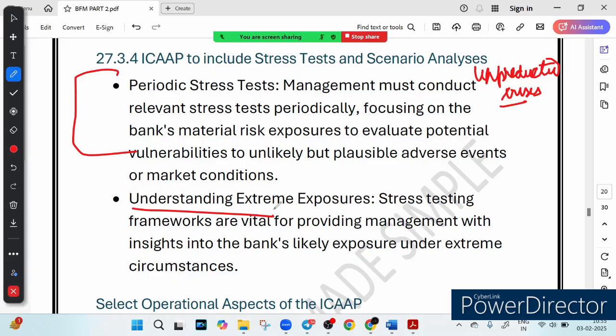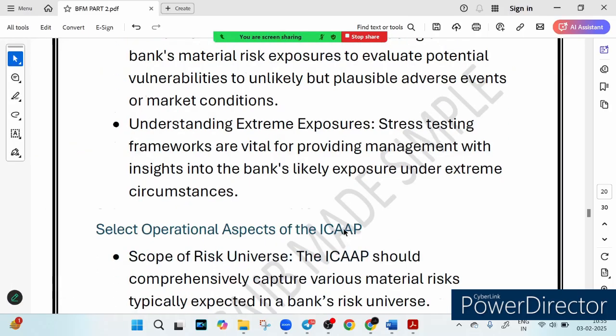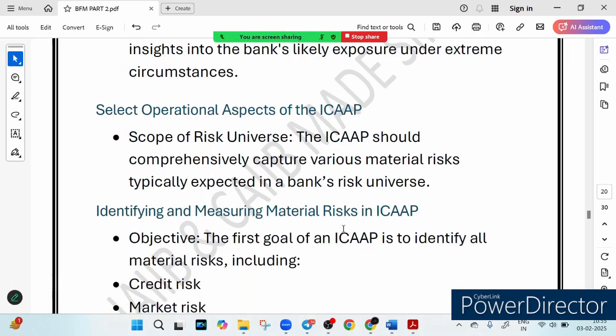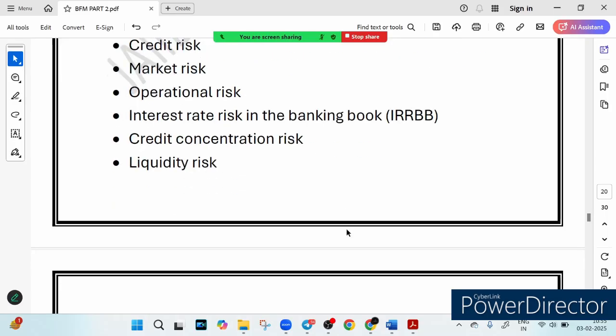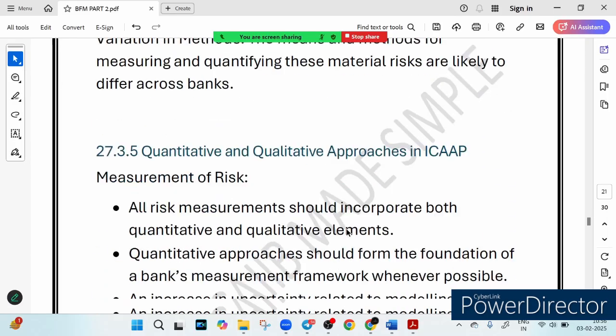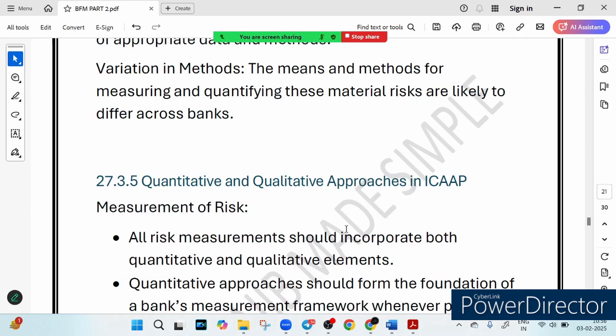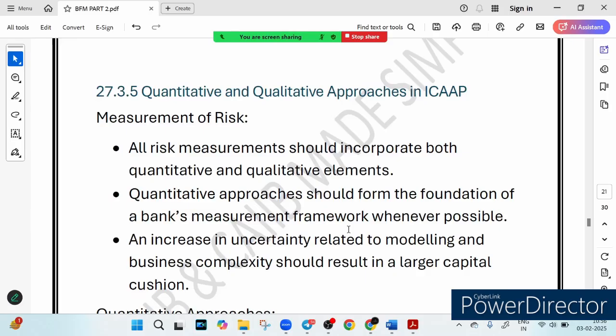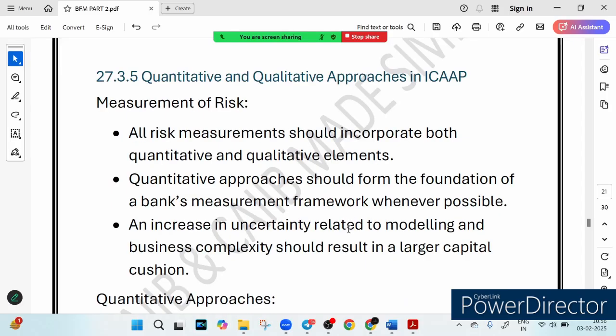Like credit risk, market risk, operational risk, interest rate risk, liquidity risk, right? Now, different banks are there, and obviously different approaches are there. We have talked about it for a small bank: the qualitative and quantitative measurement. So a small bank may focus on local economic risk, while a multinational bank focuses on large economic risk, right? Quantitative and qualitative approach in ICAAP. How do we measure risk?